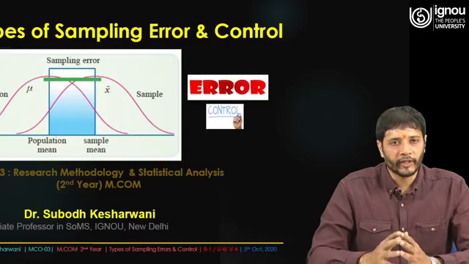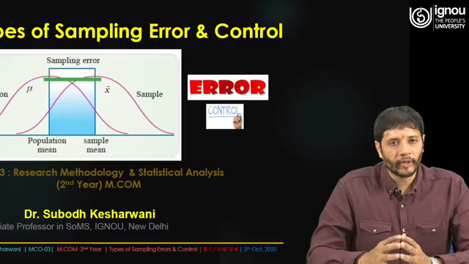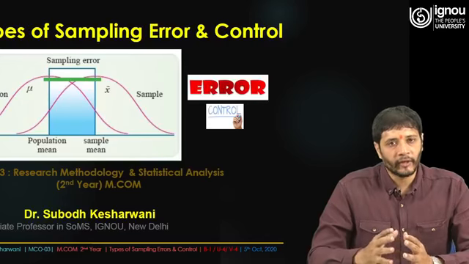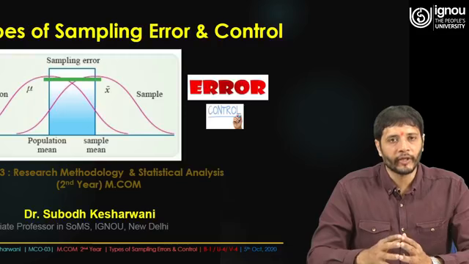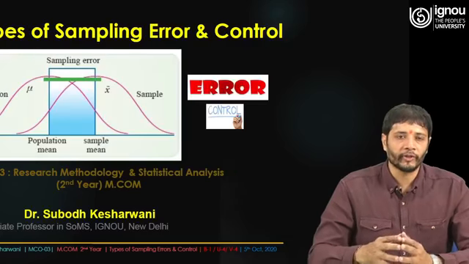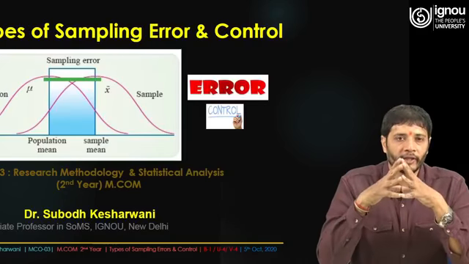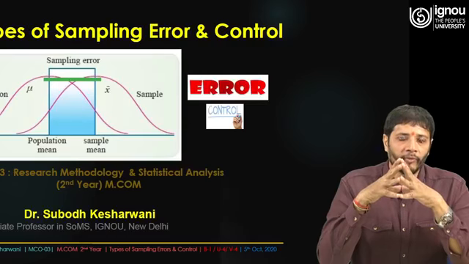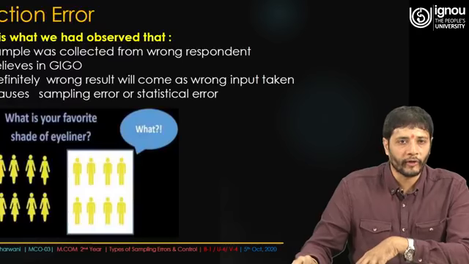So today's discussion revolves around the types of sampling and non-sampling errors and how we are going to come out from them, because while collecting data there are certain errors which are a routine issue. No need to worry about it, but how you come out from it is more important. So this discussion talks about how we find out the sampling errors and how we come out from them.